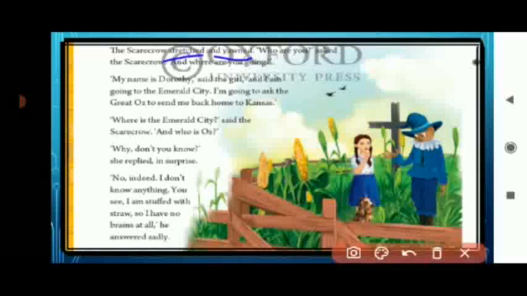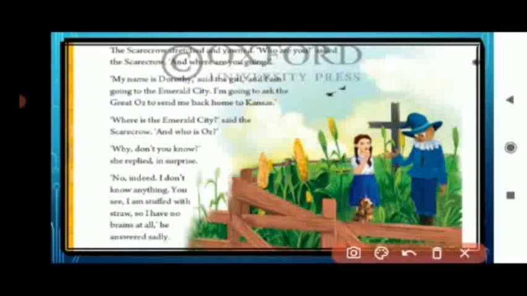So the Scarecrow asked Dorothy, "Who are you? And where are you going?" So let's see what Dorothy replied. "My name is Dorothy," said the girl, "and I am going to the Emerald City." She said, I am going to the Emerald City and my name is Dorothy. Underline the word Emerald. "I am going to ask Great Oz to send me back home to Kansas."